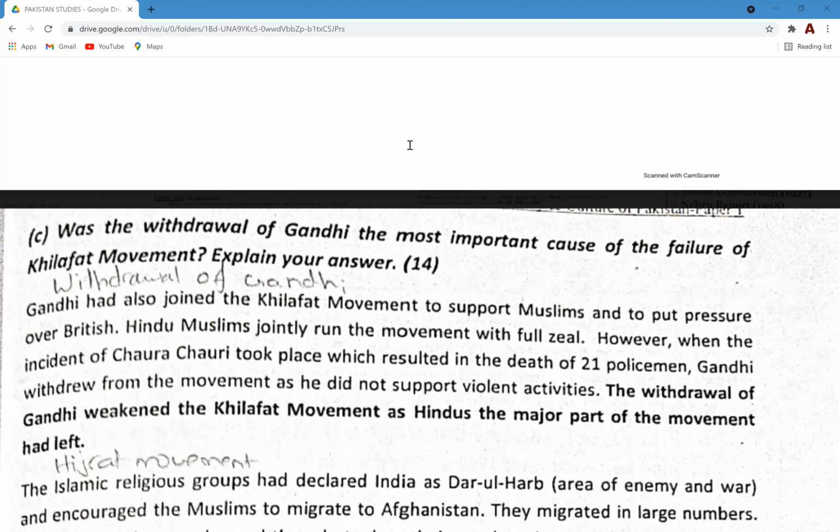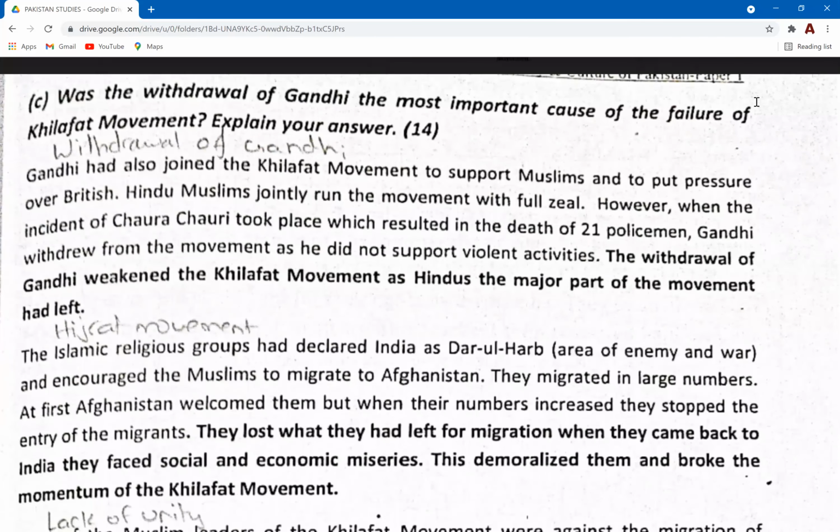Whatever the Muslims were trying to achieve, they couldn't. There was even a point when Hindus withdrew their support because Gandhi felt that his non-cooperation movement, his civil disobedience movement, had caused a lot of violence in India. And obviously, that was straining Muslim-Hindu relations as well as British-Hindu relations. This was one of the reasons why Gandhi withdrew his support. So now we're going to be analyzing the causes for the failure of the Khilafat movement.